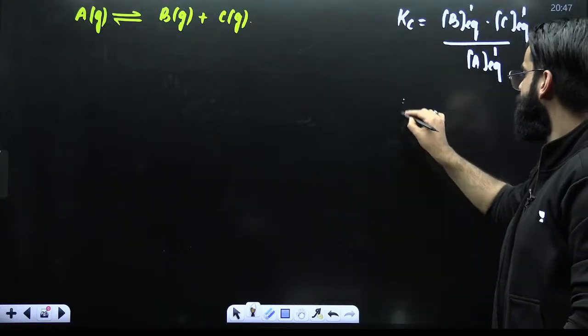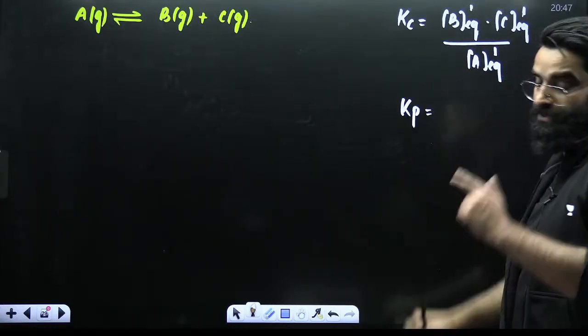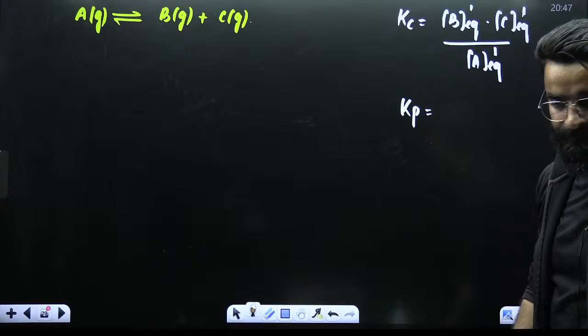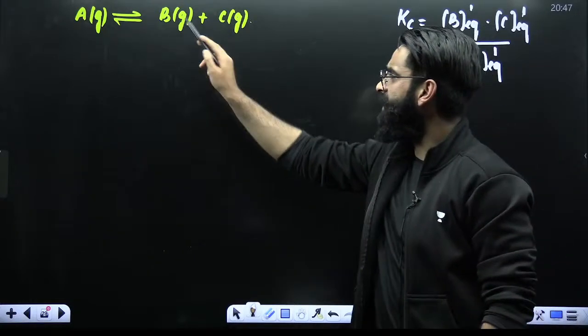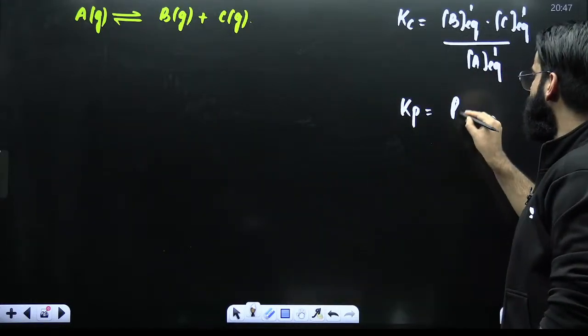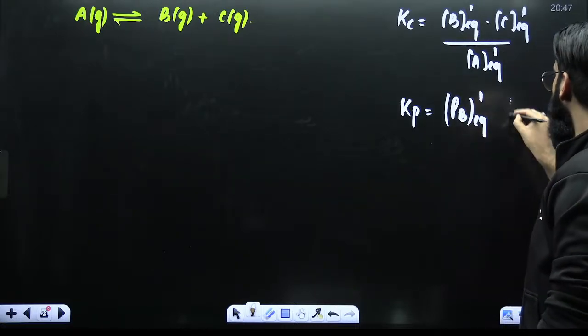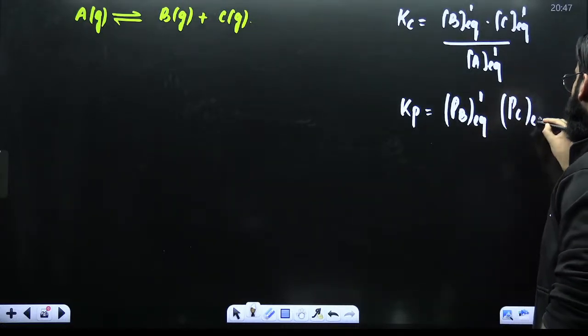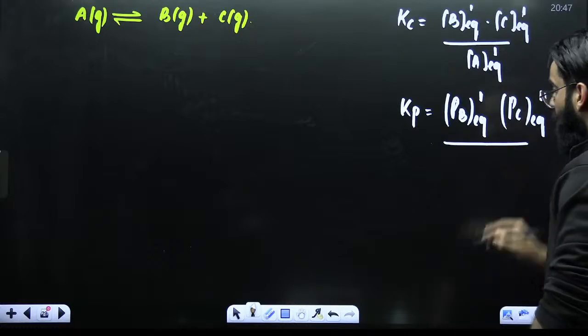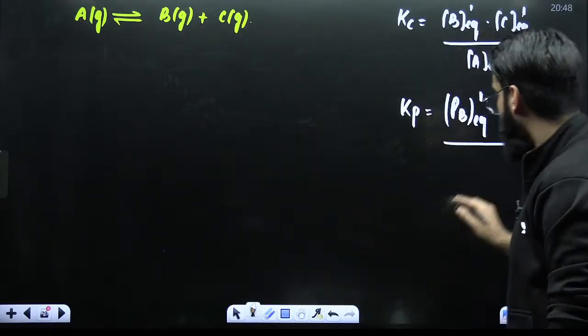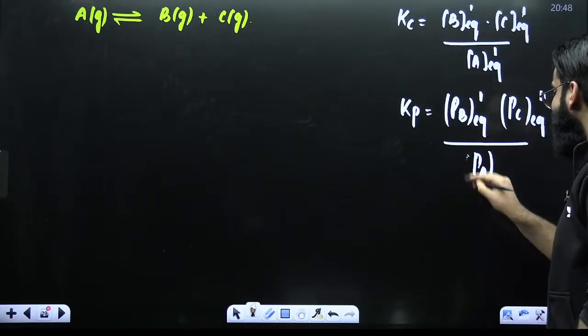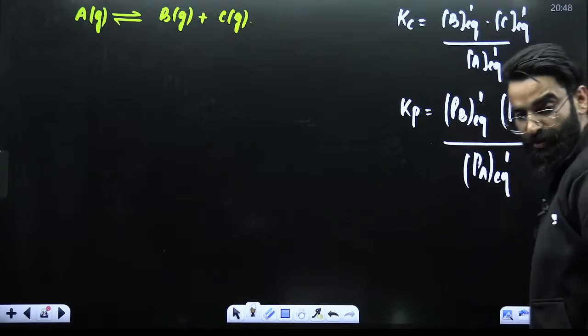Now, my dear students, if I need to write the Kp expression, how do I write the Kp expression? It is going to be, start with the products. You'll write partial pressure of B at equilibrium, raised to the power stoichiometric coefficient 1, partial pressure of C at equilibrium, raised to the power stoichiometric coefficient 1, divided by partial pressure of A at equilibrium, raised to the power stoichiometric coefficient 1.